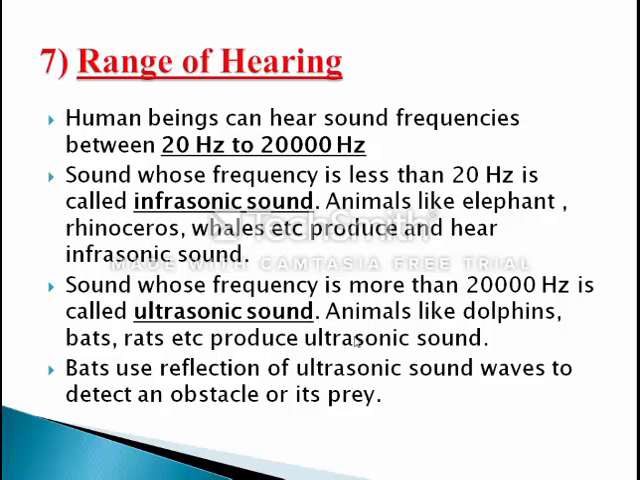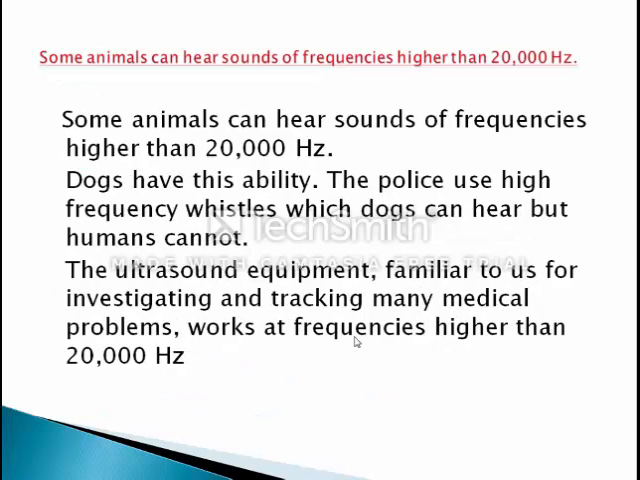Dolphins, bats and rats produce ultrasonic sound, and elephants, rhinoceros and whales produce and hear which type of sound? Infrasonic sound. And dogs can hear sound whose frequency is above 20,000 Hz, and police use high frequency whistles which dogs can hear but humans cannot hear.